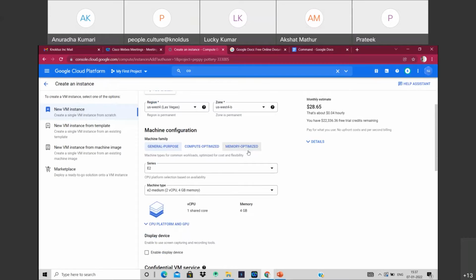Can you guys see my screen? Yes, yes. Okay.